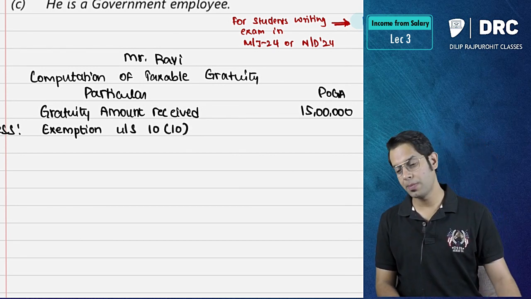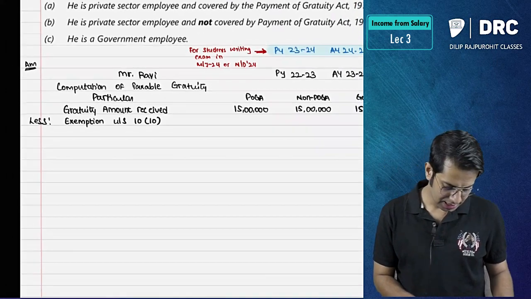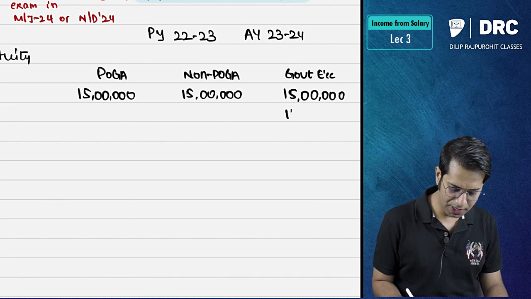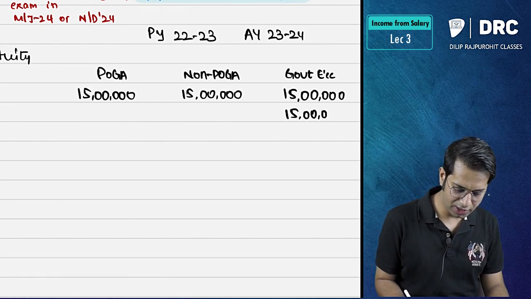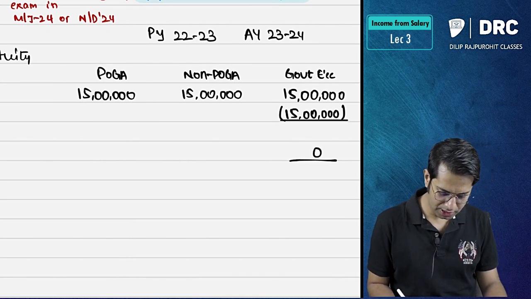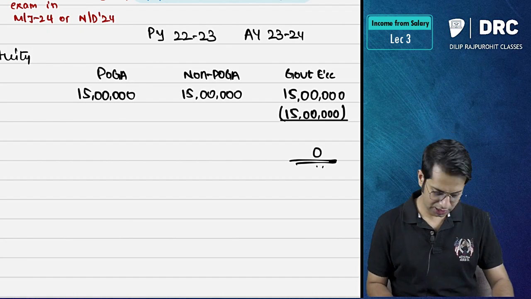Sir, is the section number important? Answer is 100% yes. Is the section number important? Yes. So for a government employee, can I directly write 15 lakh rupees fully exempt? So for him the taxable amount of gratuity will be 0. For him the taxable amount of gratuity will be 0.